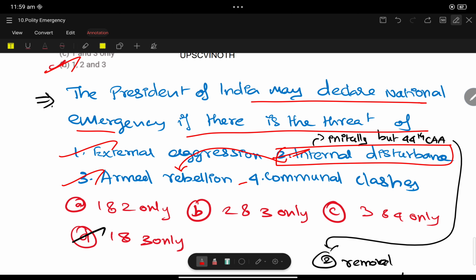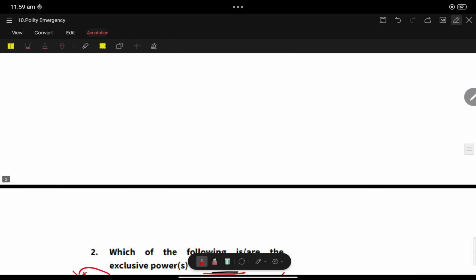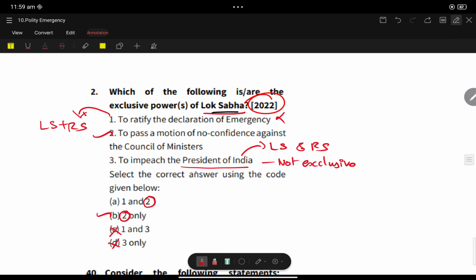It is replaced by armed rebellion. Communal clash is never mentioned. So 1 and 3 are correct. Now, 2022: which of the following are exclusive powers of Lok Sabha? They are asking about exclusive powers of Lok Sabha.